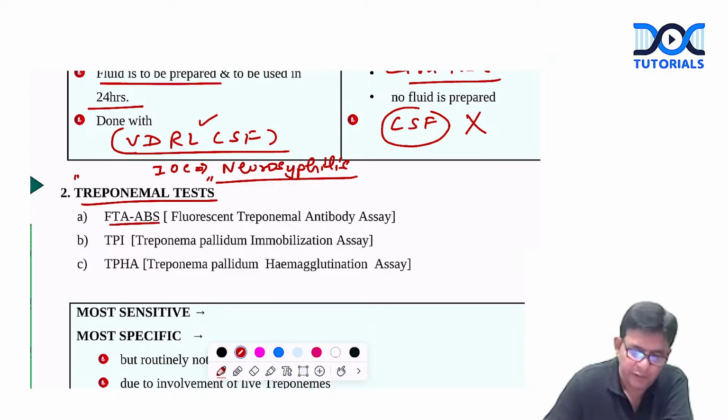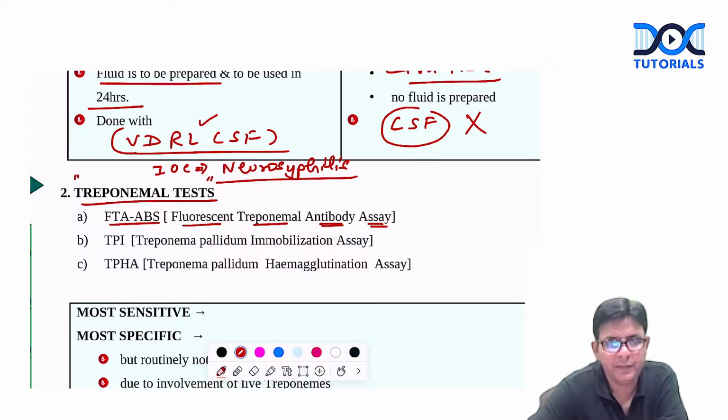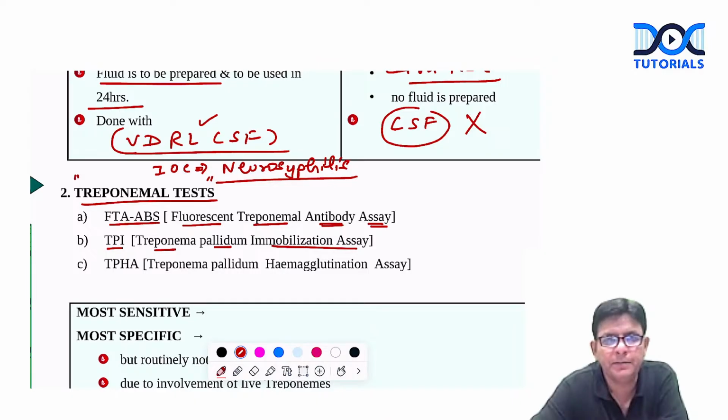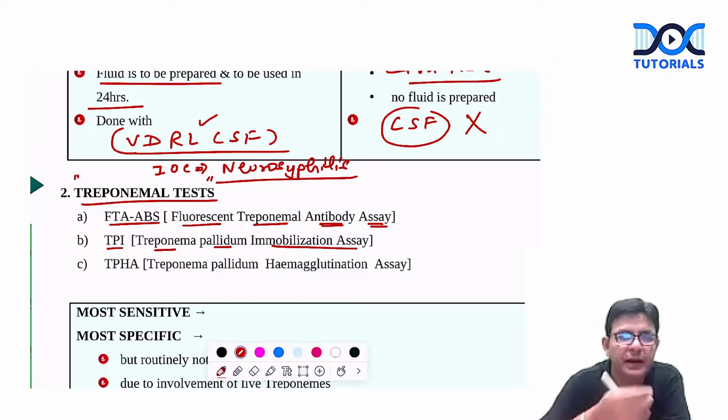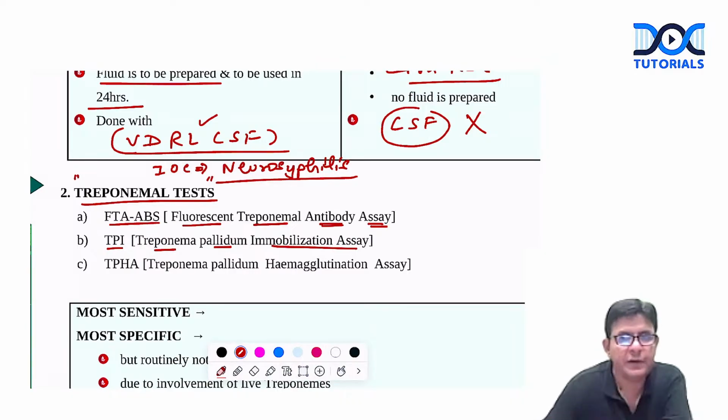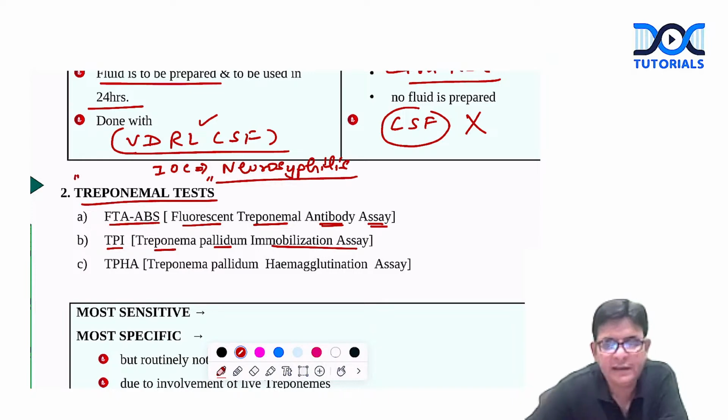FTA-ABS, fluorescent treponemal antibody assay. Okay, means fluorescent microscopy is used in this. Then TPI, Treponema pallidum immobilization assay, means with the help of live treponemes, you try to immobilize these live spirochetes with the help of the antibody.